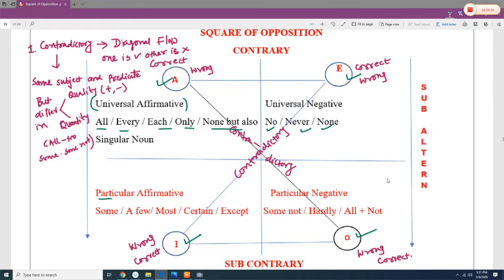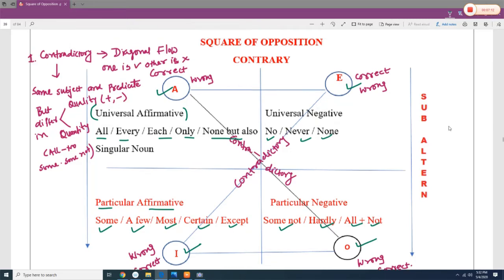Then here we are writing particular affirmative proposition. It means it is positive but particular. It doesn't include all. It includes some, a few, most, certain, except. These are the keywords. And particular negative proposition, it is negative but doesn't cover everyone. So some not, hardly, all but not. These are the keywords. Now let us understand the relationship amongst each other.